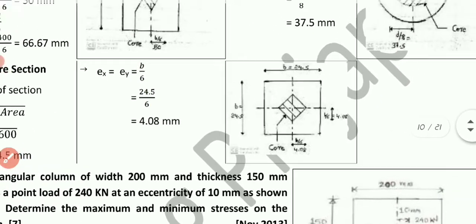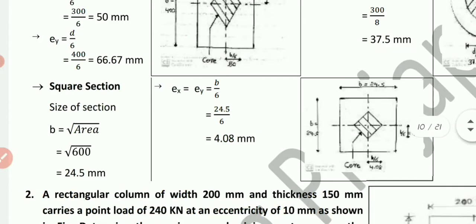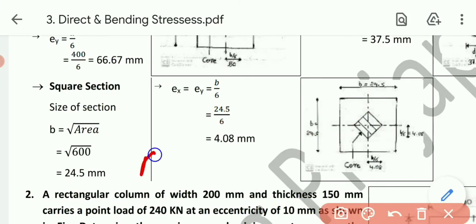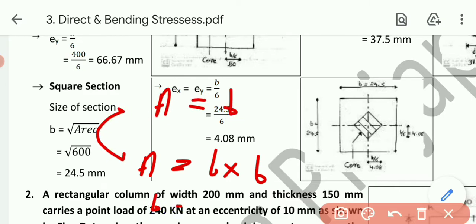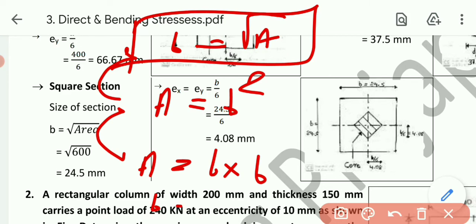Then the last one, that is the square section. Now in case of the square section, they have given us area, not the dimension. So we know that for a square section area equals b cross b, so area equals b square, so b equals root of area. From this equation we will get the dimensions.